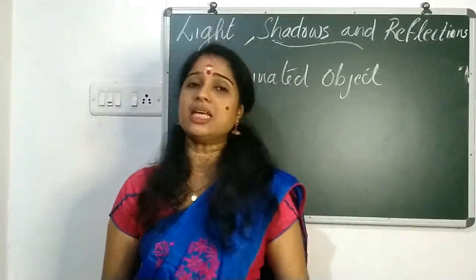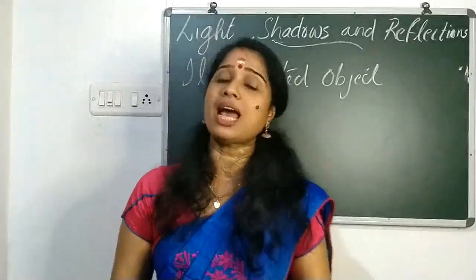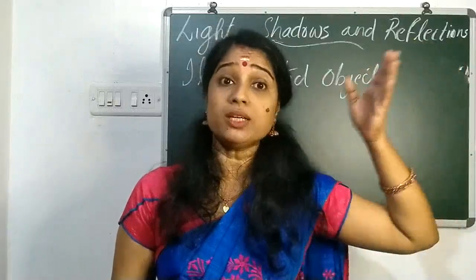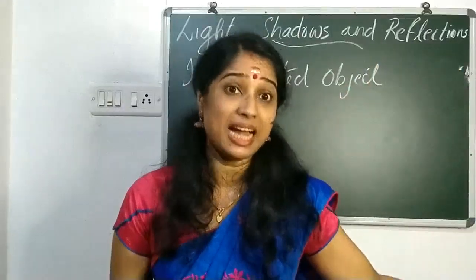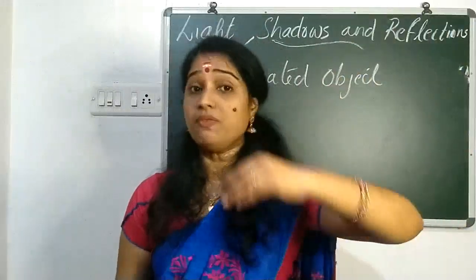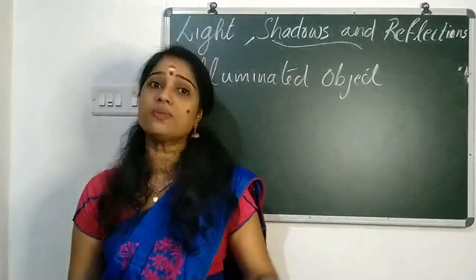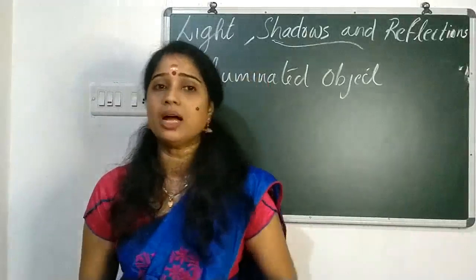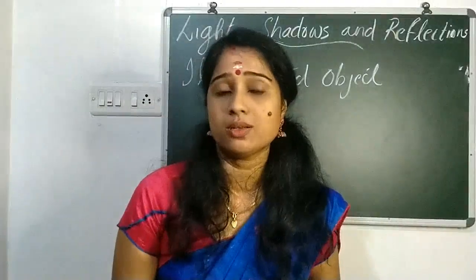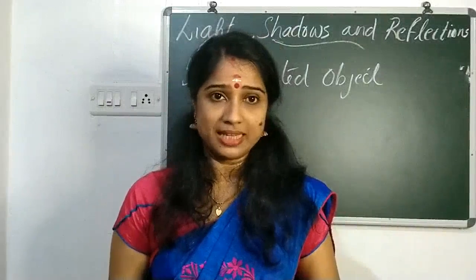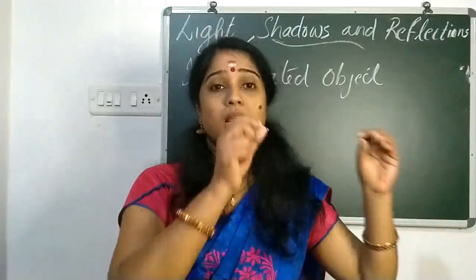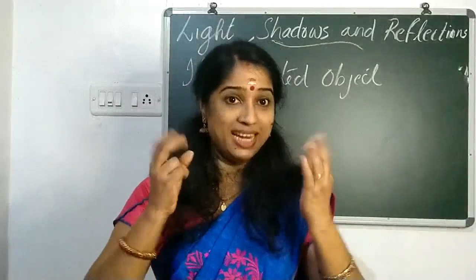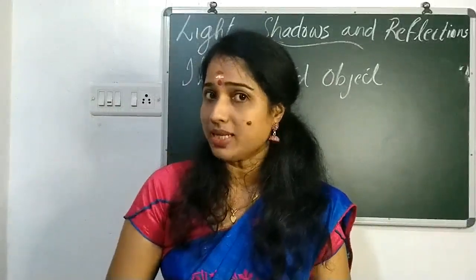So the Earth is getting illuminated by the light of the sun. The part of the Earth that receives the sun's light, we can call that part as what? Daytime. And the time that the Earth doesn't receive the sun's light, we can call as what? Night. Clear? So these are the illuminated objects. Difference between luminous object and illuminated object. I hope it is clear.